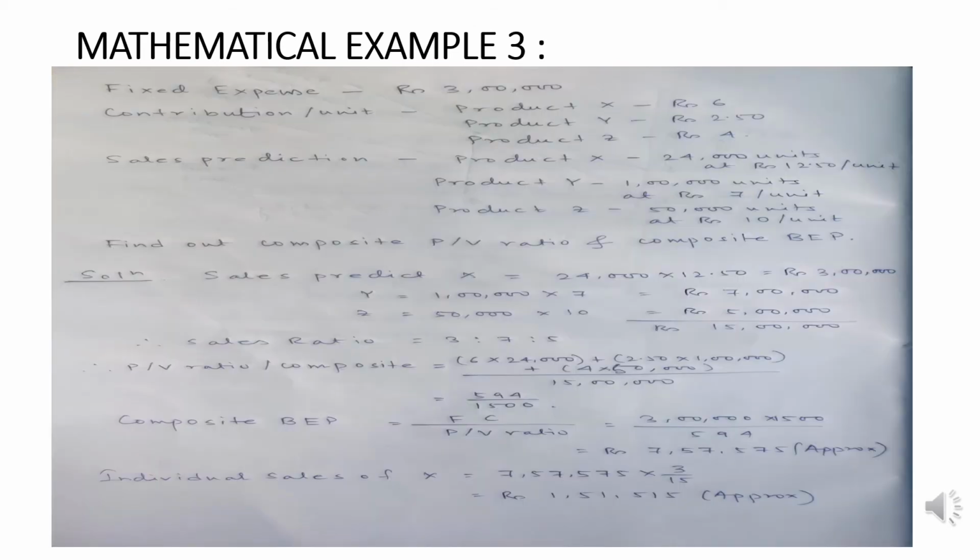Up to this point of time, students, we have taken into consideration one product to be 1 unit, or we have learned to calculate all kinds of break-even calculation and PV ratio calculation, taking one single product at a time. Now what happens if the organization has more than one product in their kitty?